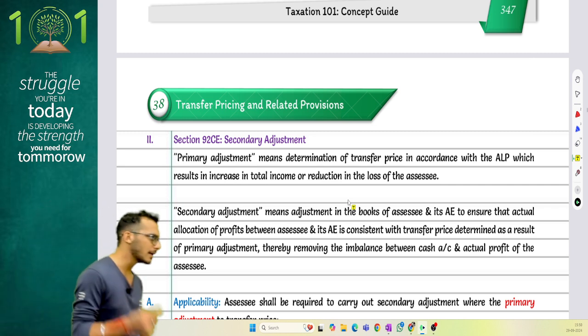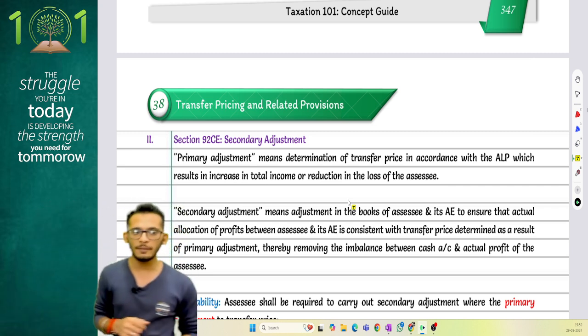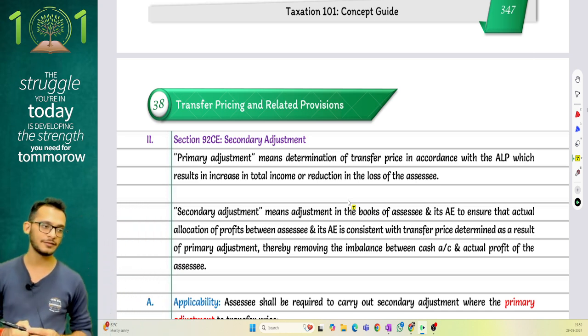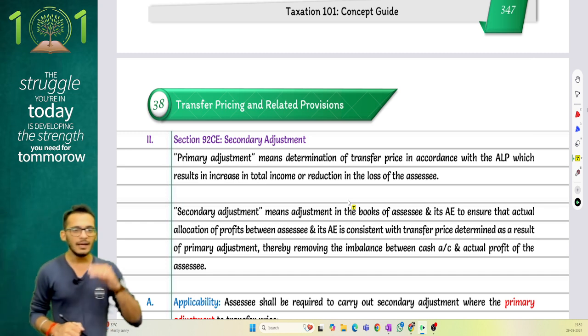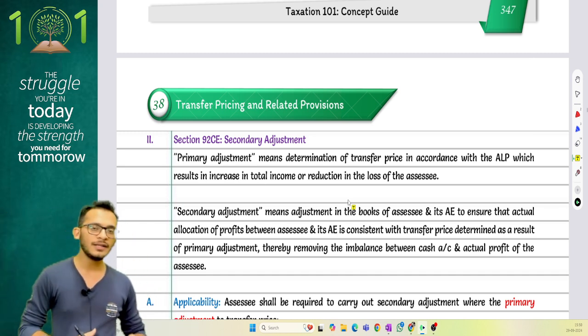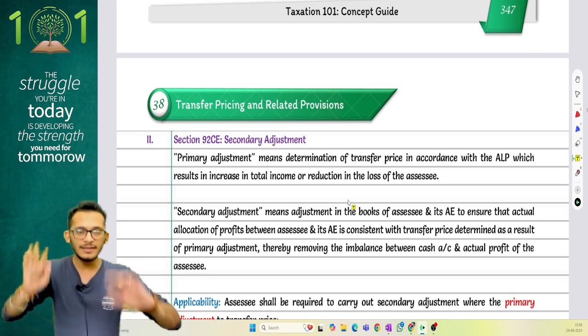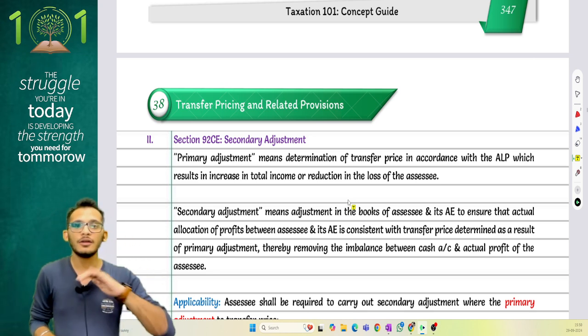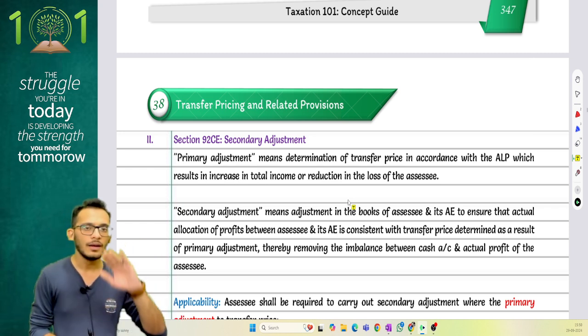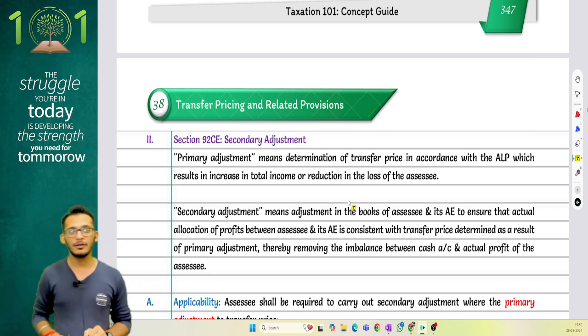Yes, great. Let's move on to the smaller topics, the miscellaneous topics of transfer pricing. The first thing is called secondary adjustment. Income tax says that if you have entered into a transfer pricing adjustment and you have agreed that there should be a transfer pricing change to be made, meaning the transaction value was not at arm's length pricing, you will get into a primary adjustment.